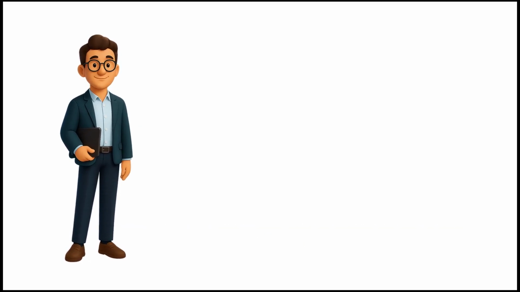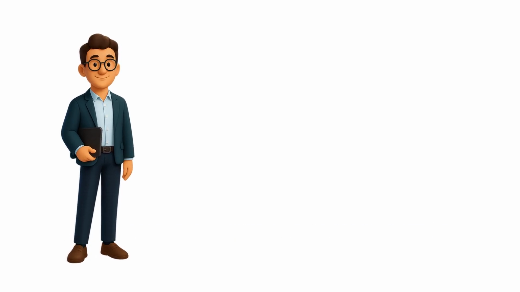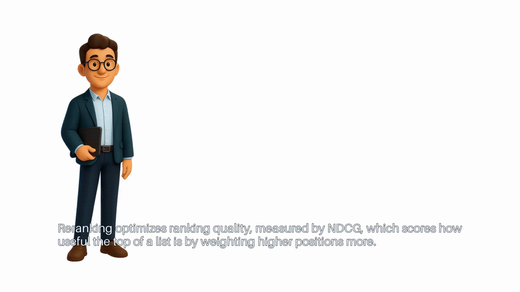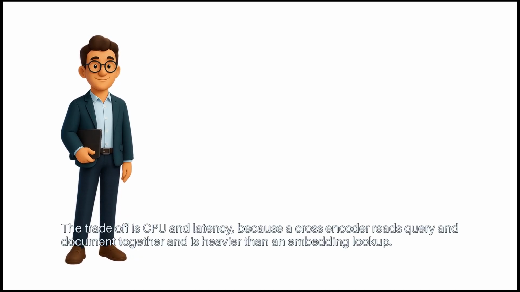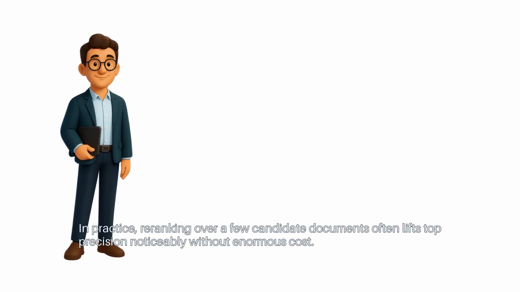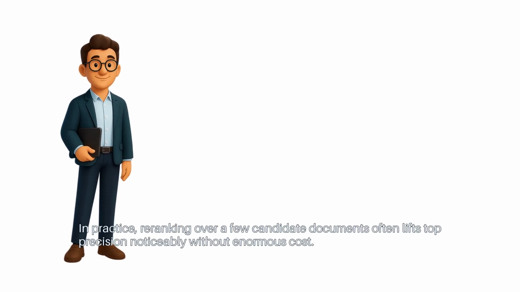Why this matters. Good search is not just matching words. It is ordering results so users find what they want fast. Re-ranking optimizes ranking quality measured by NDCG, which scores how useful the top of a list is by weighting higher positions more. The trade-off is CPU and latency, because a cross-encoder reads query and document together and is heavier than an embedding lookup. In practice, re-ranking over a few candidate documents often lifts top precision noticeably without enormous cost.